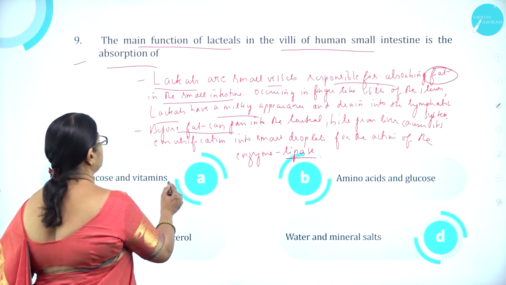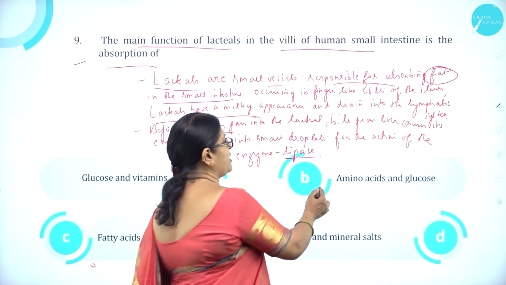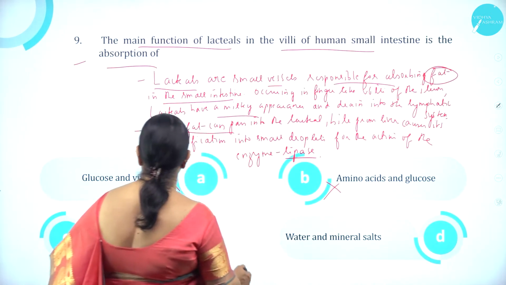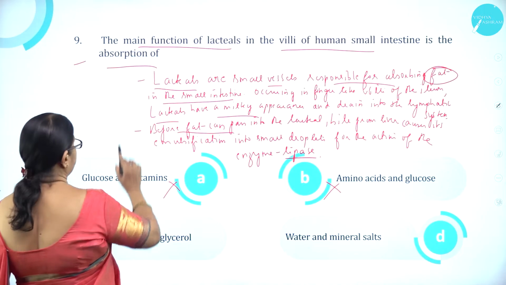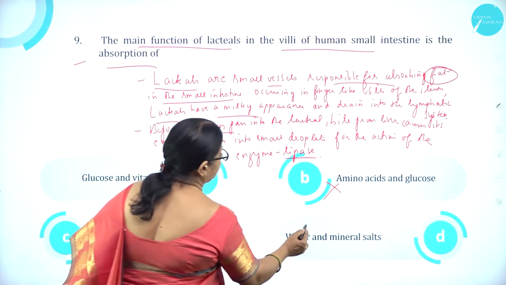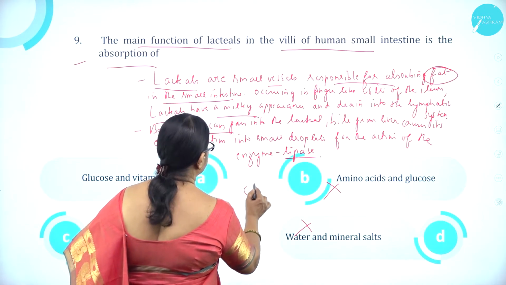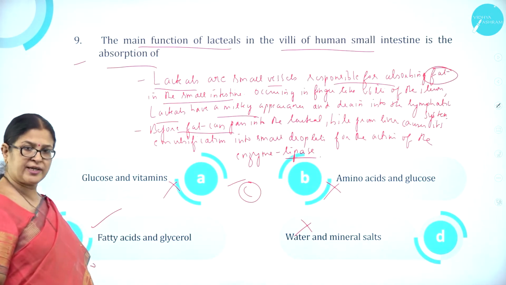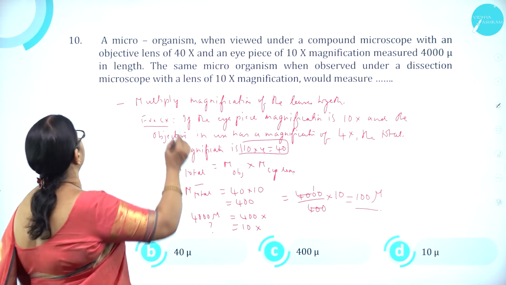So option A, glucose and vitamins, is wrong. Option B, amino acids and glucose, is wrong. So it is mainly absorption of what? Fats. That is fatty acid and glycerol is right. Option D, water and mineral salts, is wrong. So option C is correct. Moving on to question number 10.